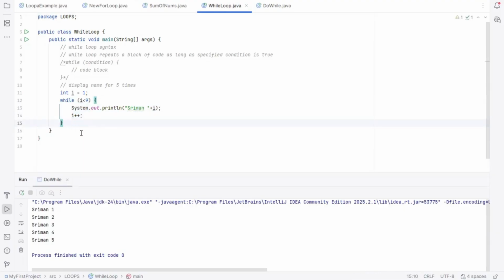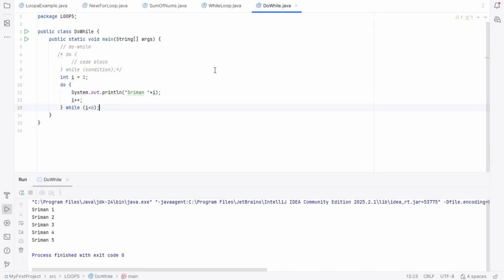Okay, so here if you see line number 12, while, it is checking the condition and then printing. Correct. Yes, sir. While loop will check the condition and then print the statements. Next, do while. Here if you see do, it is printing and then after printing, at least once, it is checking the condition. Correct. Yes, sir. That is the difference.